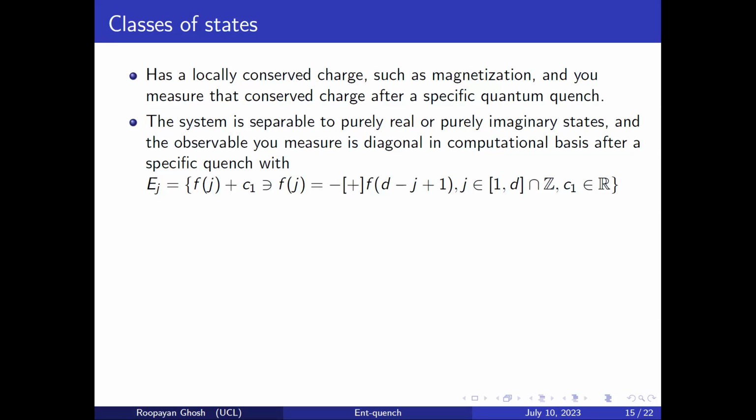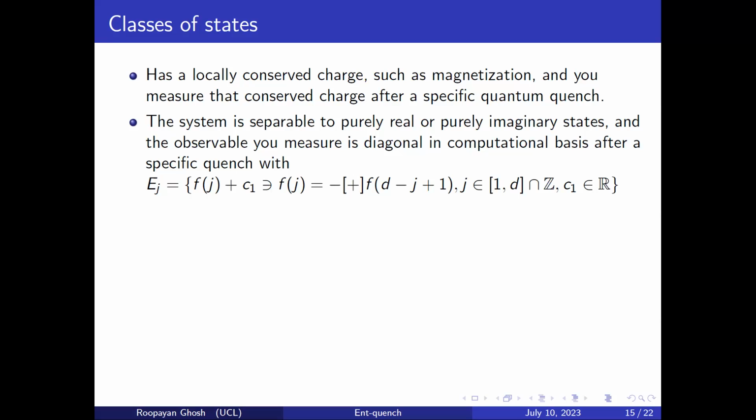That's basically a quantum quench. This is interesting for experimentalists, but it's more interesting to me from a theoretical perspective. Because if your system was separable into a purely real or purely imaginary state, it was never the case anyway, but still it was. And if you have an observable which is diagonal in your computational basis with this kind of property, it looks very weird, but it just means that the first and last elements are like negatives of each other and so on.